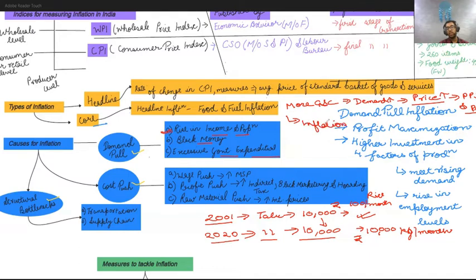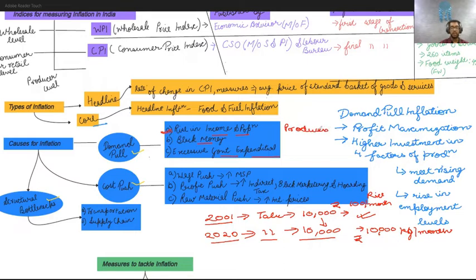So when there is inflation in the economy, what happens? What is the byproduct of this inflation? Inflation leads to, first, demand pull inflation due to rise in income or population. From the producer's point of view, when more and more people are demanding a particular product, what will the producer do? He will try to maximize his profit, by increasing the price of that particular commodity.